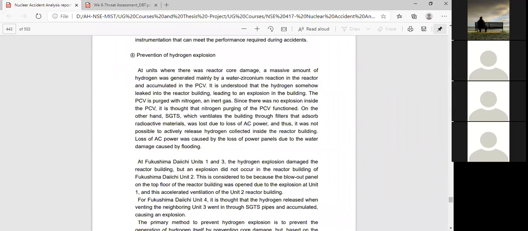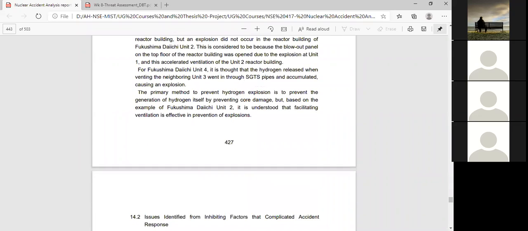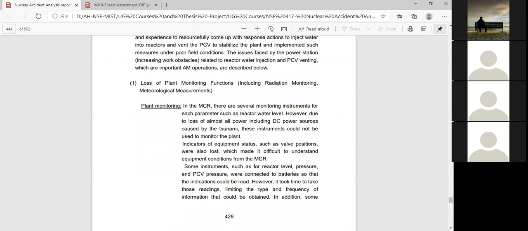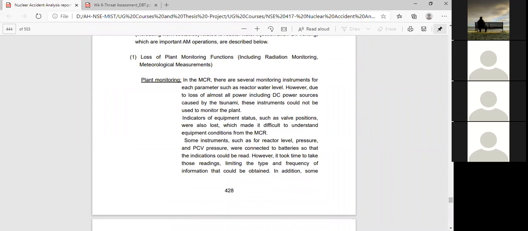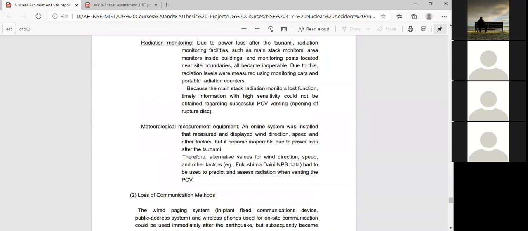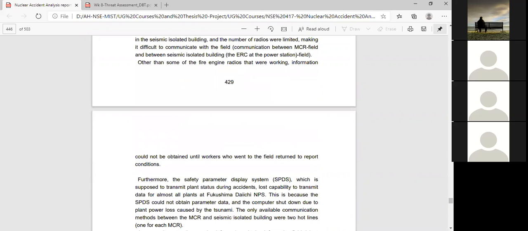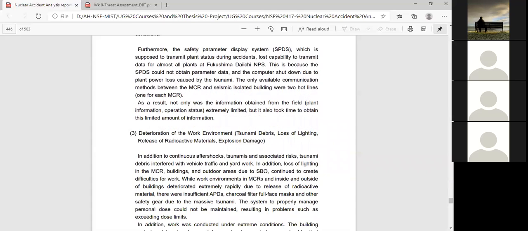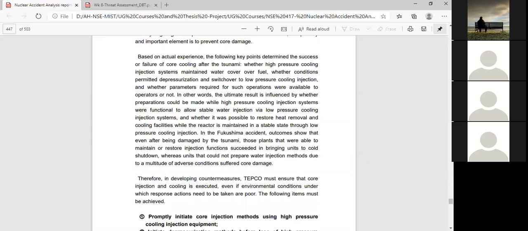You have to give the conclusion of the overall accident, or the summary. What the loss of coolant accident was, what the radioactivity leakage was, how the radiation monitoring was, then the environmental damage, you must write down in the conclusion topics.